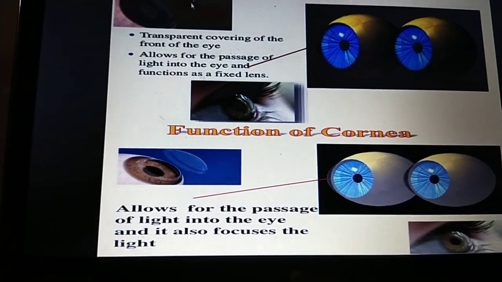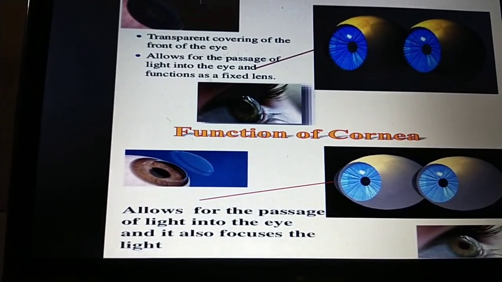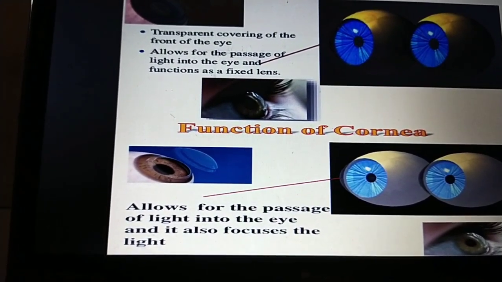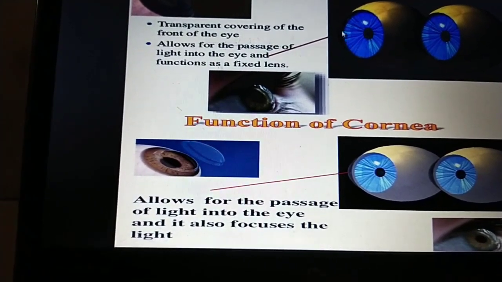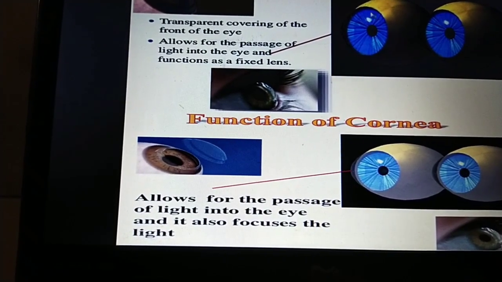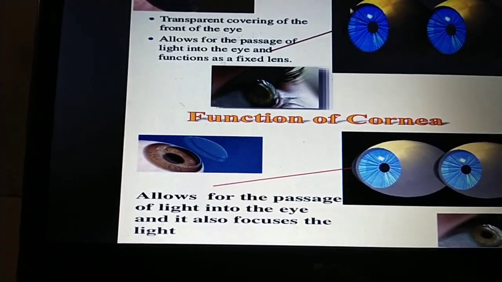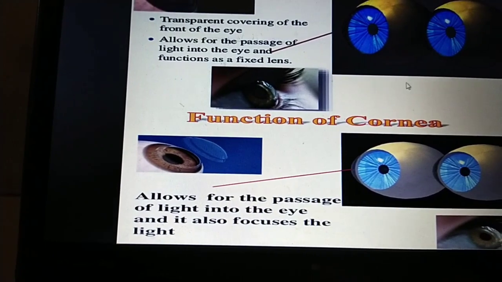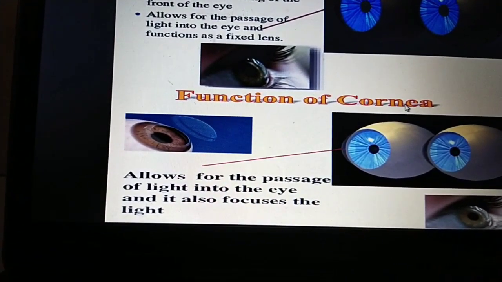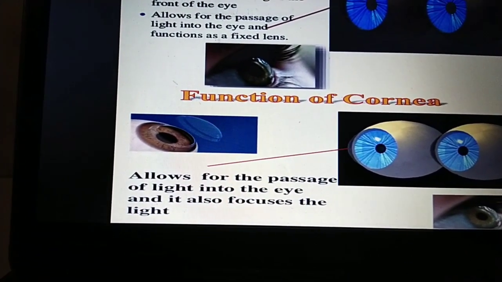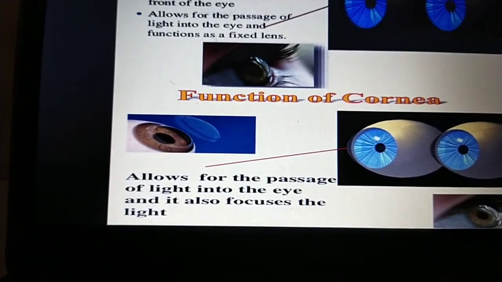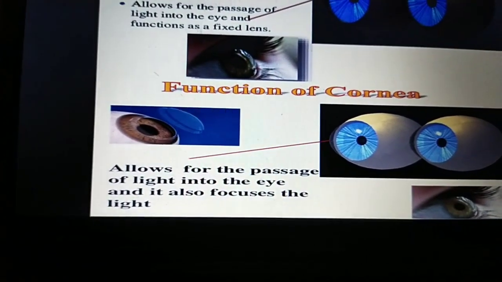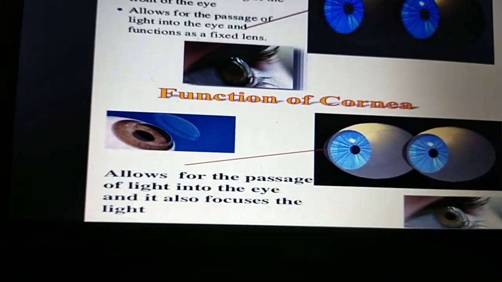This transparent covering of the eye is in front. Just behind the cornea there is some aqueous fluid, and behind that you can see the iris, then the lens, like that.